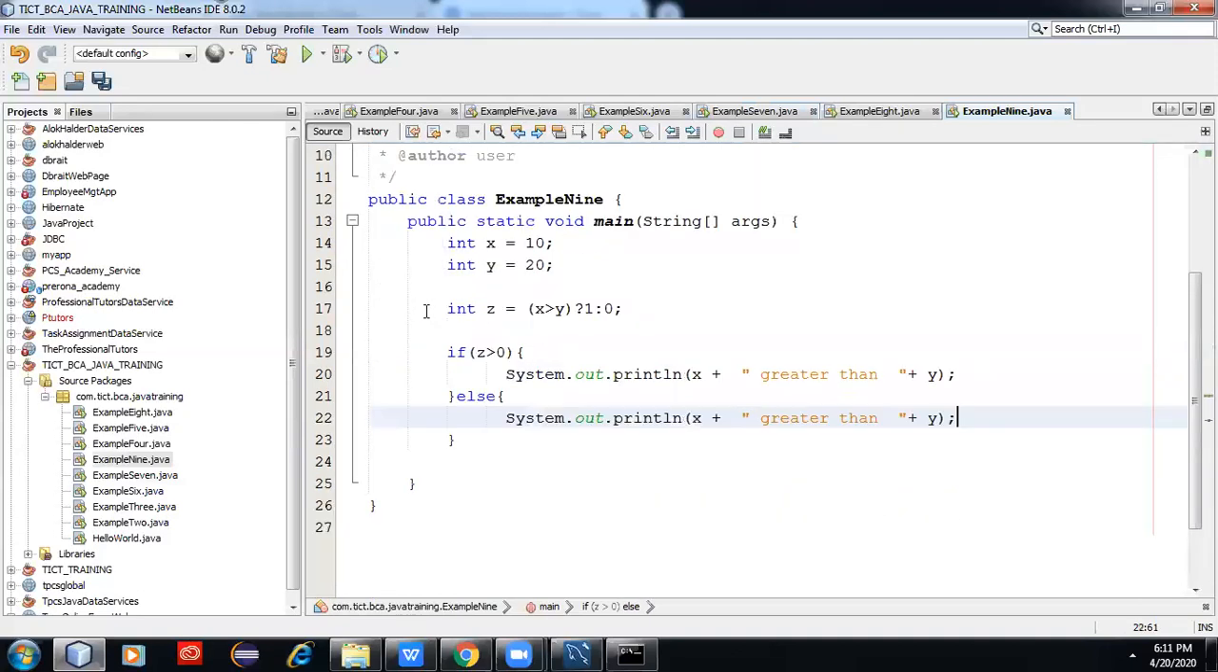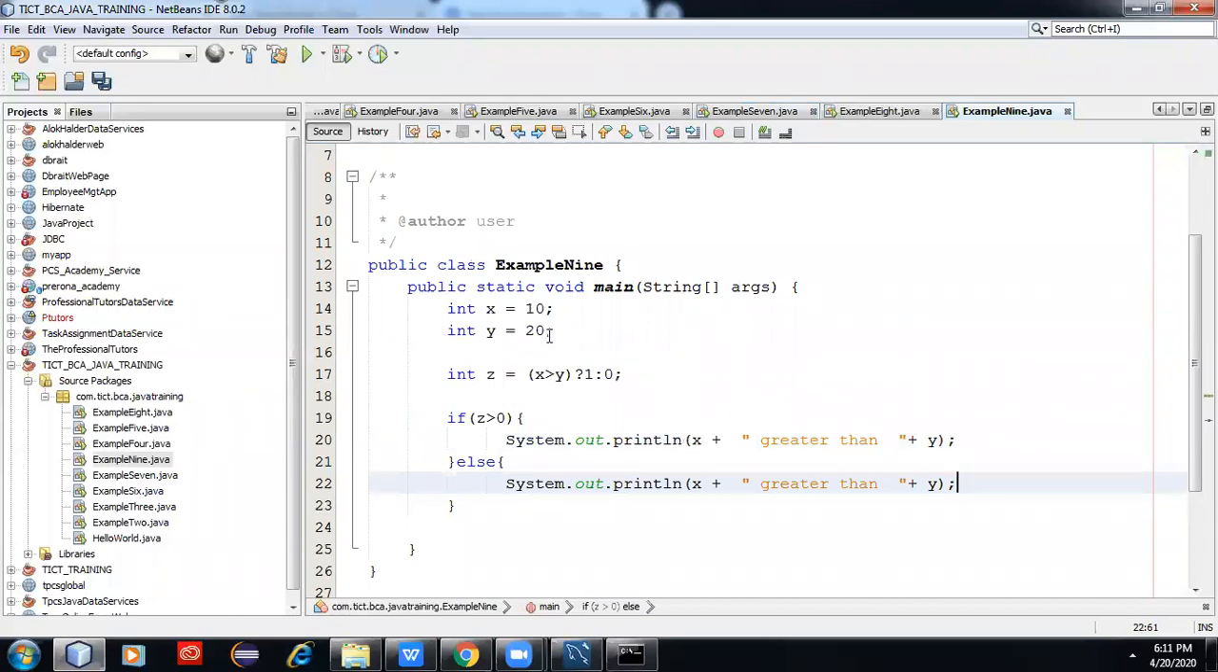This is the program. Here x equal to 10, y equal to 20. So x greater than y is definitely false, so it will be 0. Then it will go to the next part, where y is greater than x, and if it is true, then x greater than y. So what is our business logic? We have written the logic using a conditional operator.